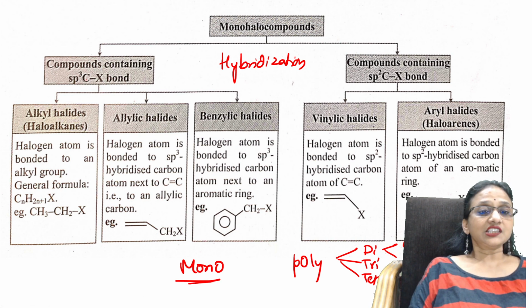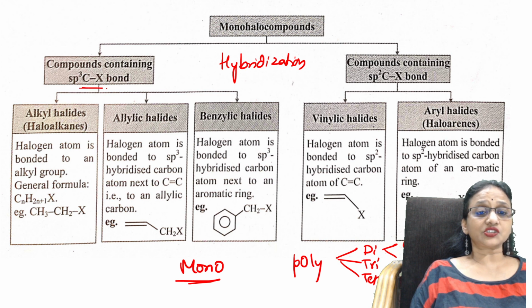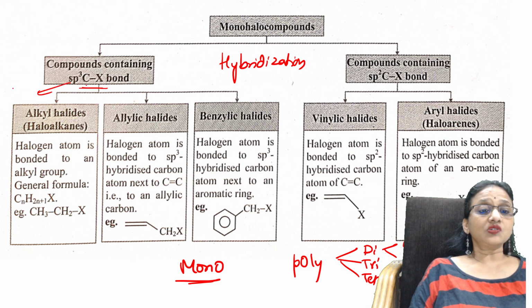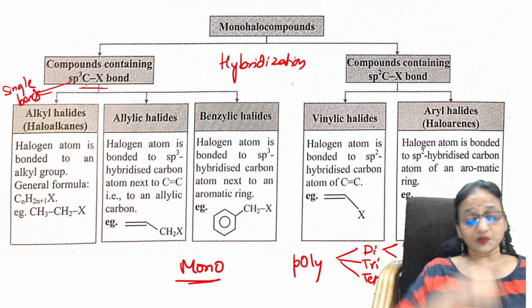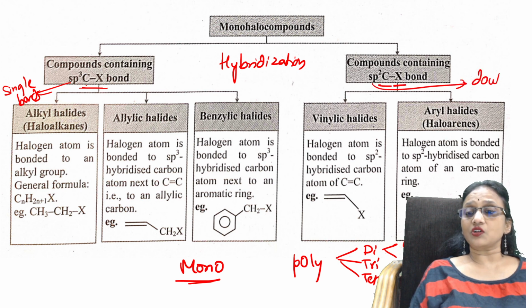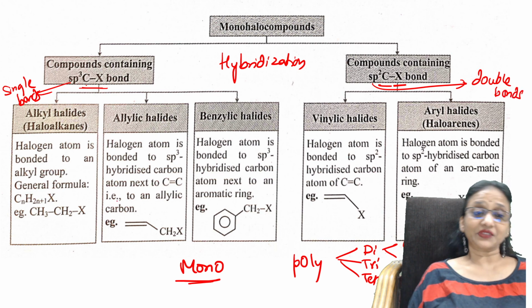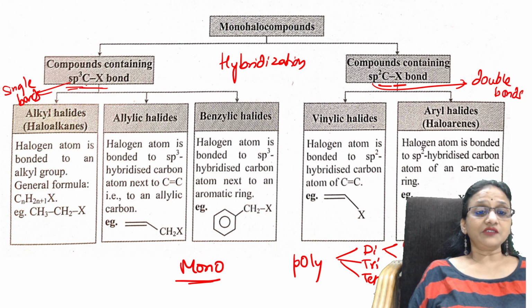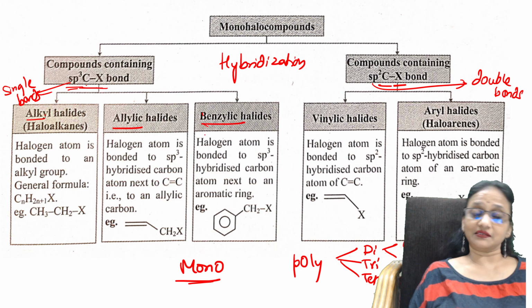Now see, sp3 hybridization. If the carbon attached to the halogen has all single bonds, then I call this an sp3 hybridized carbon. If the carbon attached to the halogen atom has double bonds, then I call it an sp2 hybridized carbon atom. Is it okay? Now check. Under sp3, the first example is alkyl, the second is allyl, the third is benzyl.